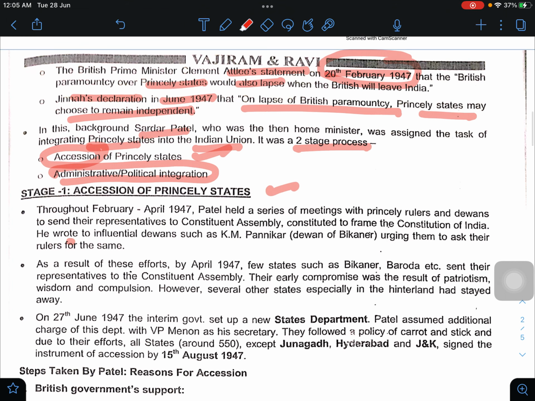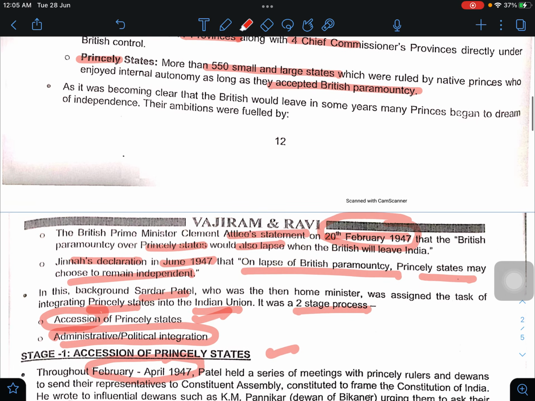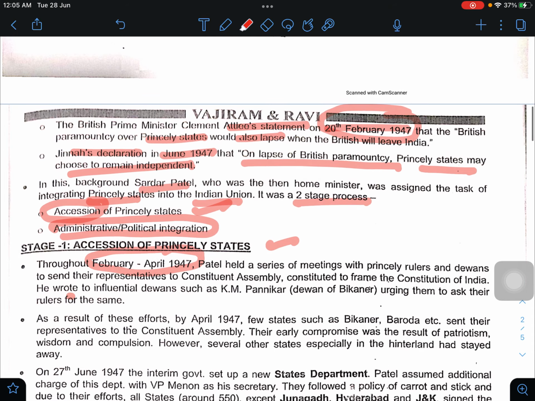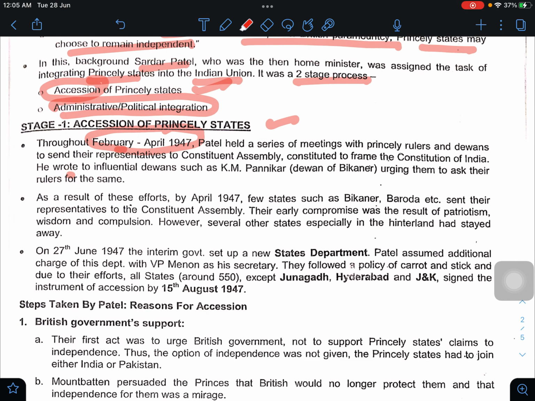How was it done? Attlee gave the statement in February, and Jinnah's declaration came in June. So in between, throughout February to April 1947, Patel held a series of meetings with princely rulers and diwans to send their representatives to the Constituent Assembly, constituted to frame the Constitution of India. He wrote to influential diwans such as K. M. Pannikar, Diwan of Bikaner, urging them to ask the rulers to do the same.